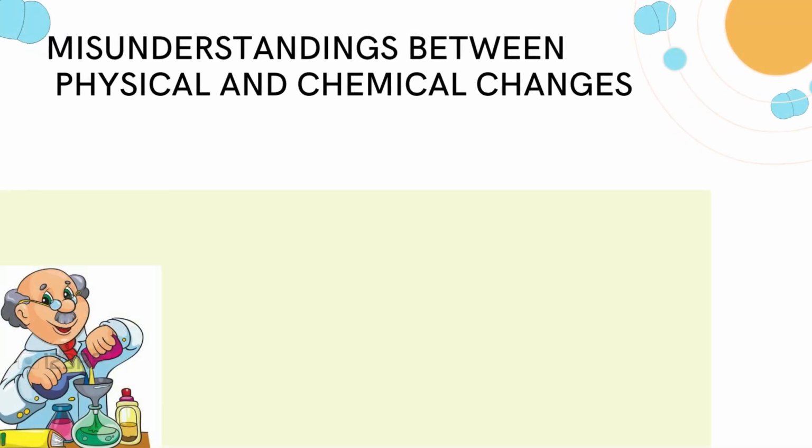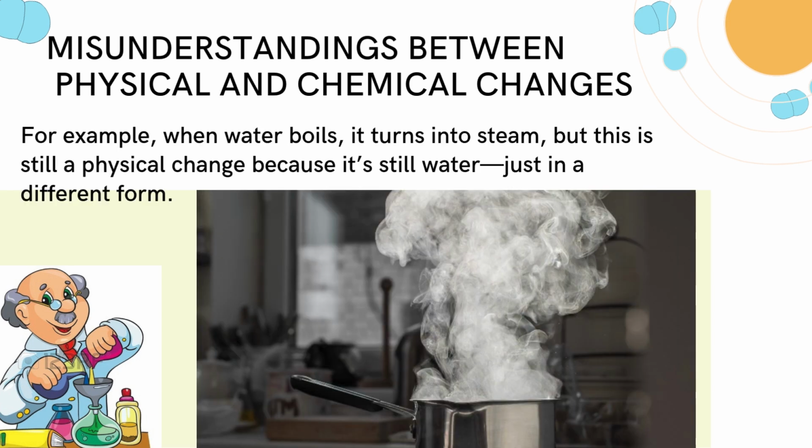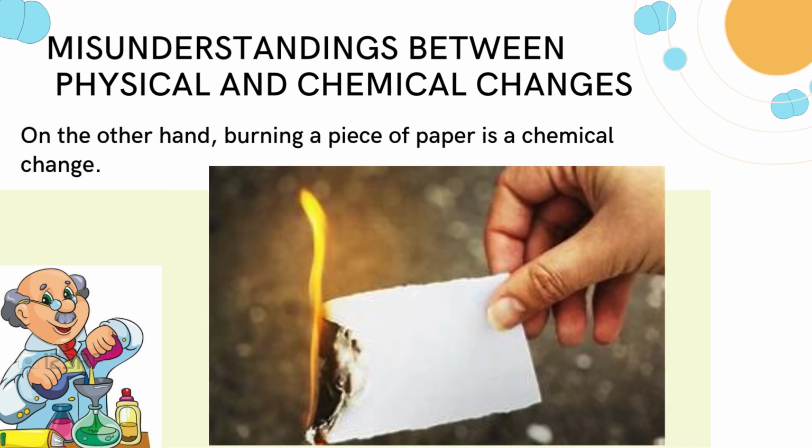Common misunderstandings. It's easy to get confused between physical and chemical changes. For example, when water boils, it turns into steam, but this is still a physical change because it's still water, just in a different form. On the other hand, burning a piece of paper is a chemical change because the paper turns into ash and gases, and you can't change it back into paper.